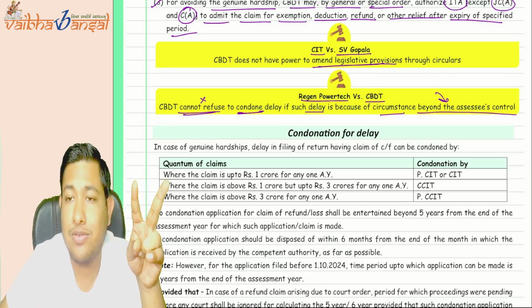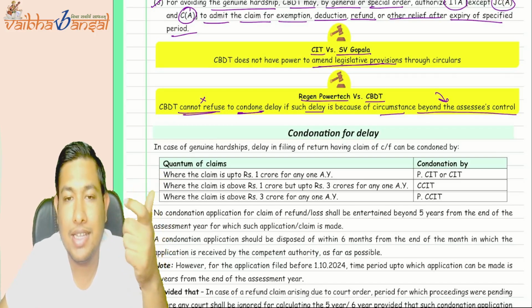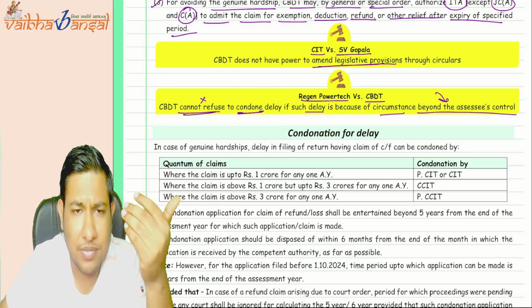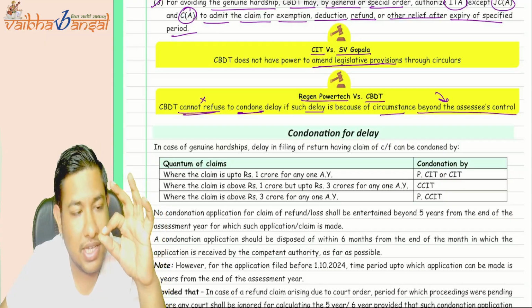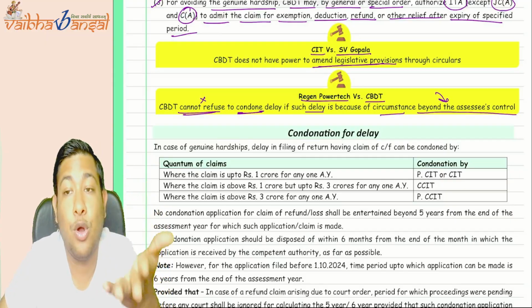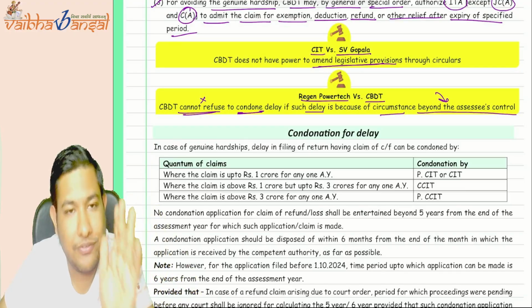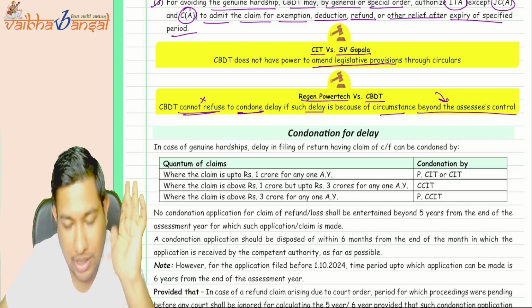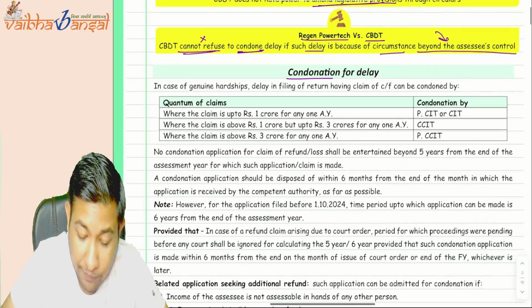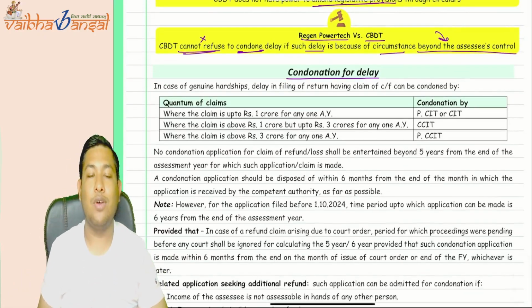If the circumstances were not beyond the assessee's control, then they can definitely refuse it. But if the circumstances are beyond the assessee's control, definitely the condonation request cannot be refused. Understood.